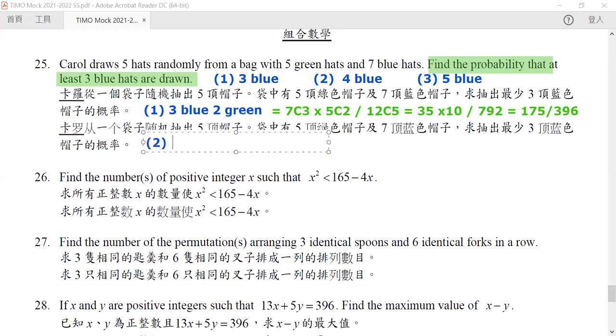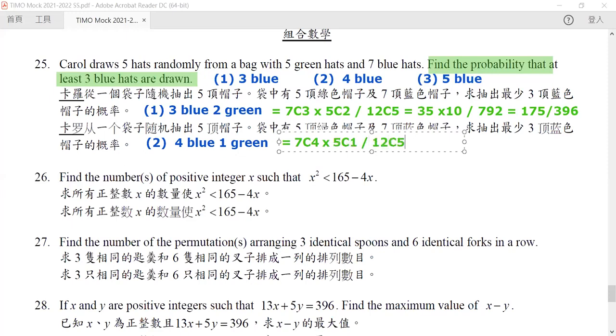The second case will be 4 blue and 1 green. Just like for 3 blue and 2 green, we choose 4 from 7, and then we choose 1 from 5, and then divide by our 12C5. Because 7C4 would be exactly the same as 7C3, it will be 35, but this time it will only have 5. It will be 35 times 5 divided by 792, and hence the answer is exactly half of the number that we got.